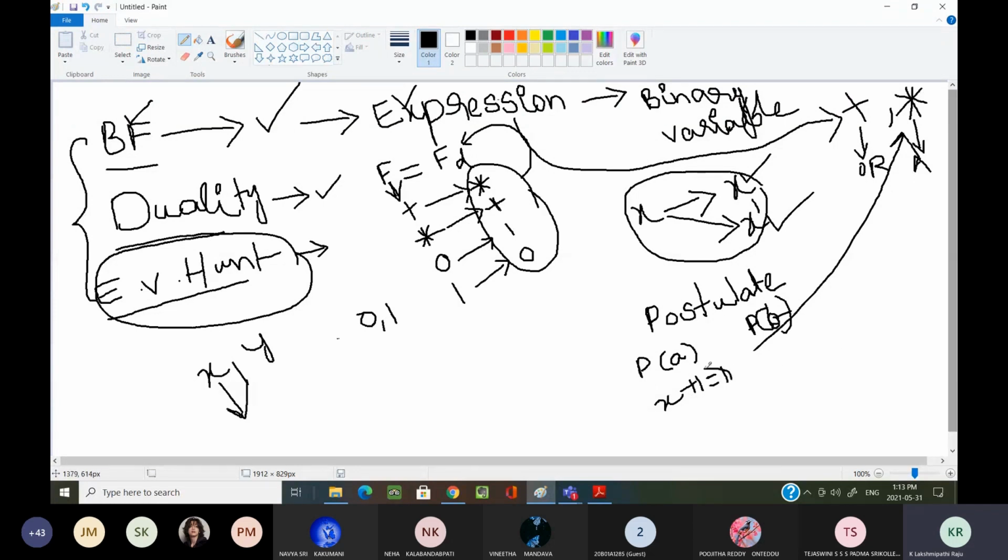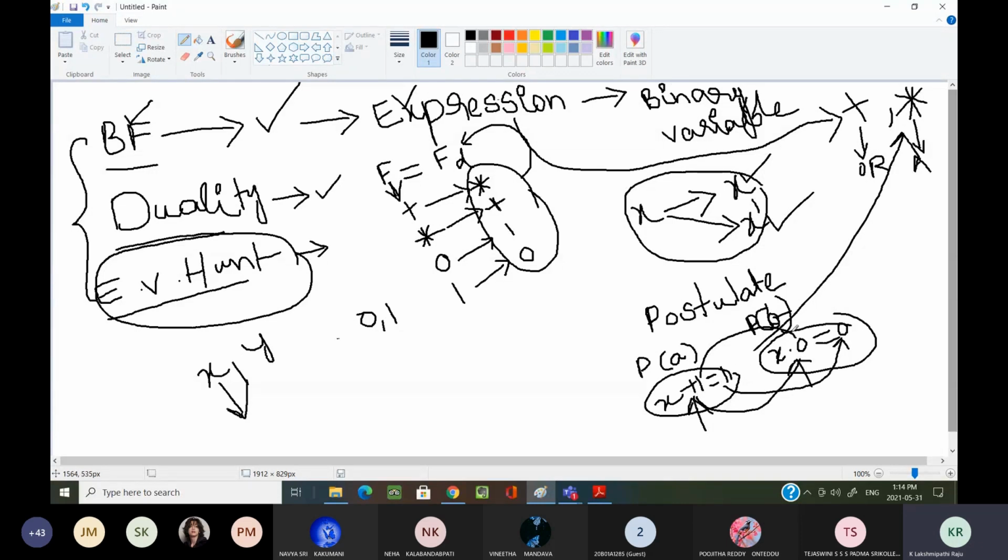Suppose you are calculating the dual of the given postulate. How do we calculate it? X dot 0 equal to 0. What are we doing? I am replacing this plus with the dot. Whatever identity element is there in the function, I am replacing with the dual of that element. 1 is there, I am replacing with 0. Now this is the part B postulate. Here we are performing an OR operation, here we are performing an AND operation.